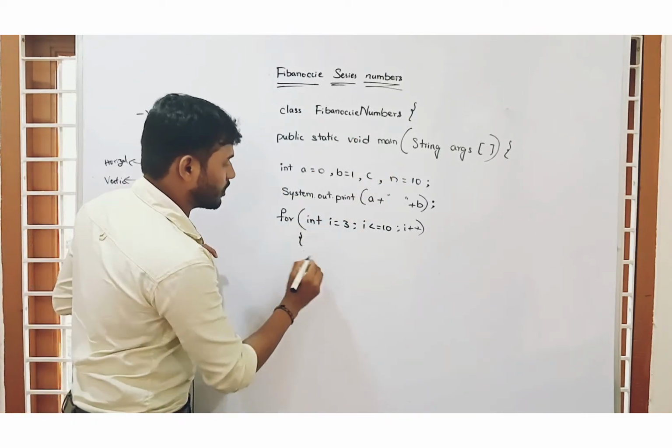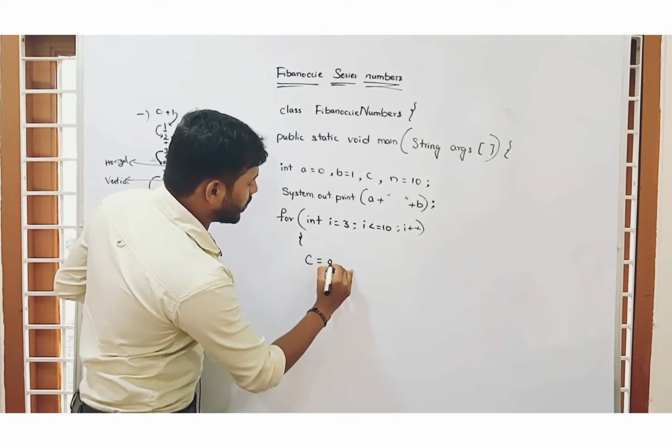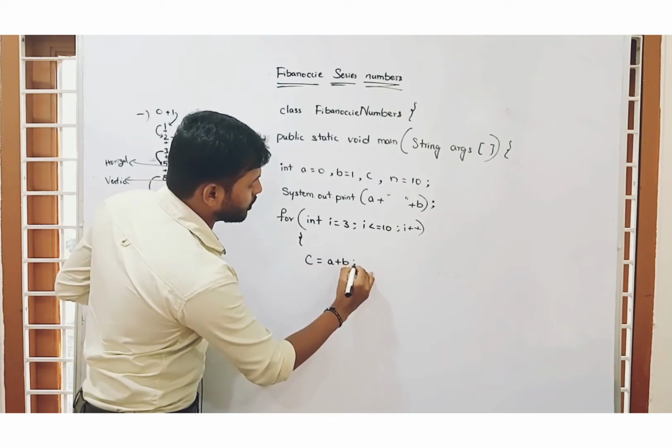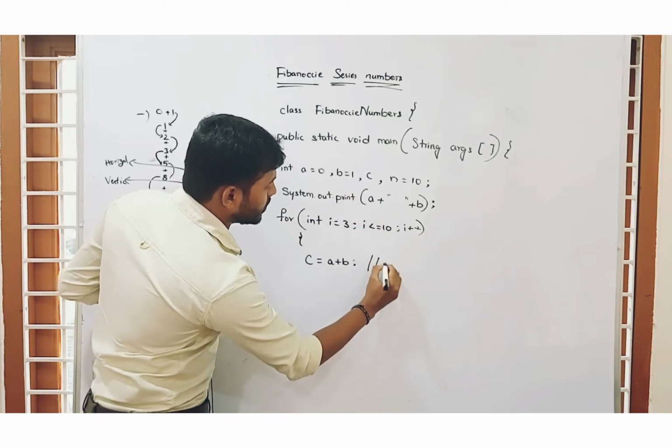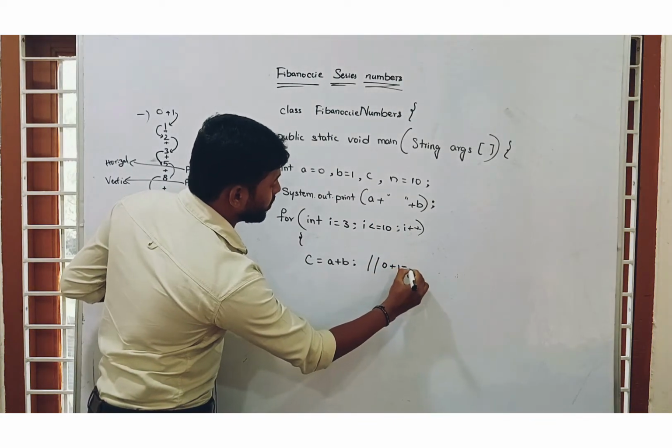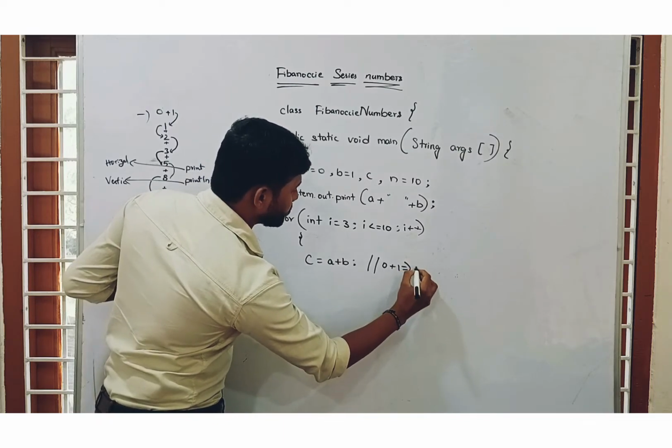Now c equal to a plus b. Now what is the c value? The a value is 0 plus the b value is 1, so the c value is 1.